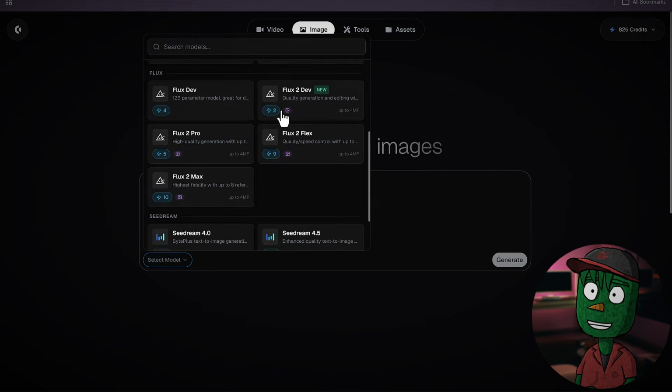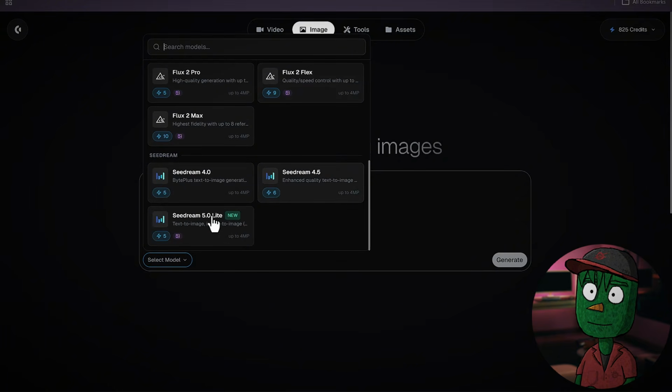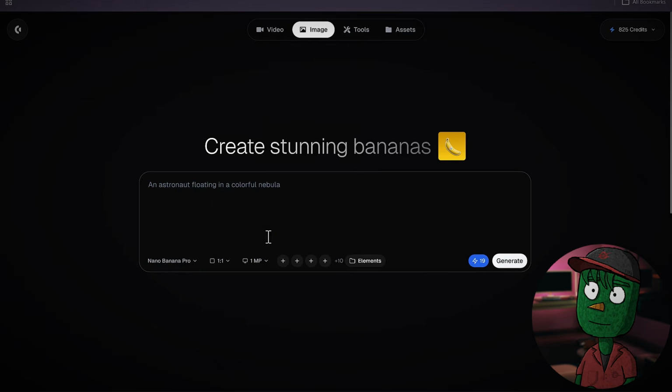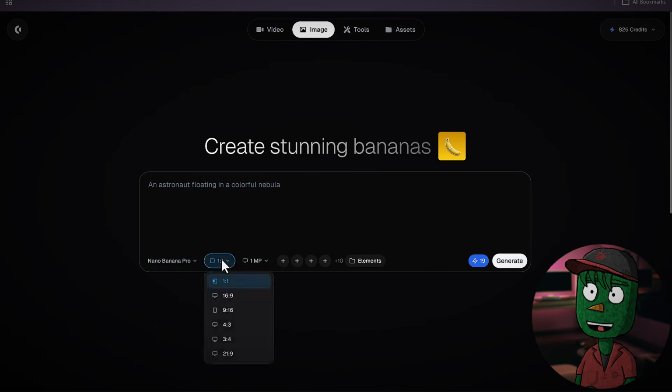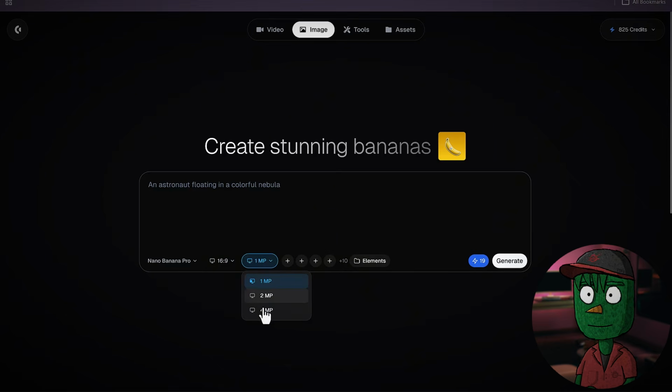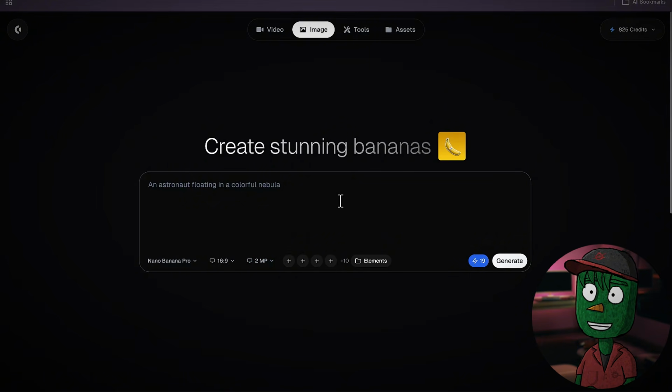Now what you just need to do is click on Select Model here and go through the models provided here. You can see we have different models. For me, I'm going to be using Nano Banana Pro because it's the best, and then come down to the aspect ratio. We want to change this to 16:9 because we are making this video for YouTube, of course. And then for the resolution, you can go with 4MP, but it's going to cost you 33 credits. So I prefer going with 2MP because the quality is still very good, alright?